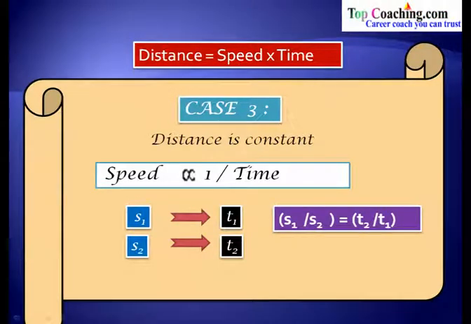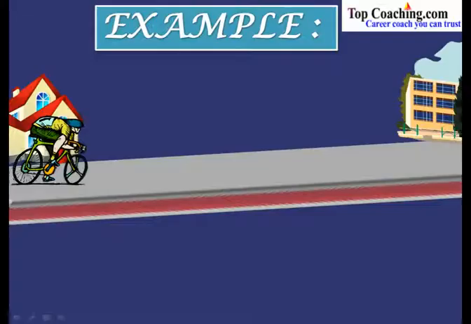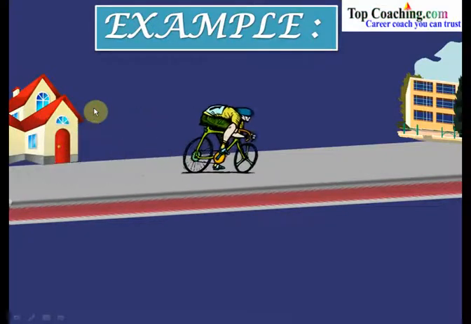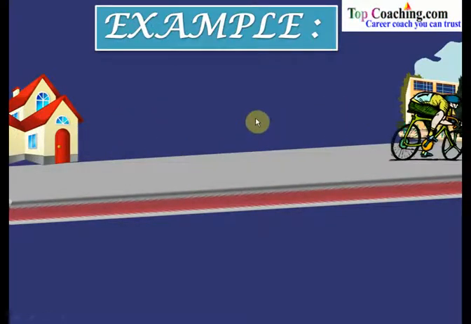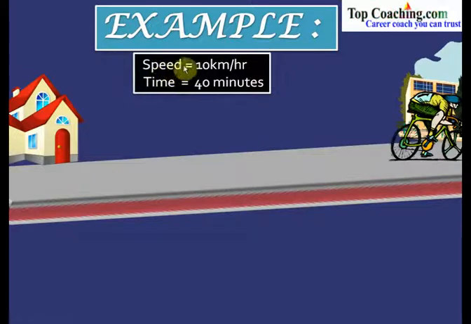So when the distance is constant, then speed is always inversely proportional to time. To understand this condition, let's take an example. Let us say that we have a boy going from home to his school. And in the first instant, let us say that he travels at a speed of 10 kilometers per hour and the time taken for him to go from his home to the school is 40 minutes. Speed is 10 kilometers per hour and the time is equal to 40 minutes.